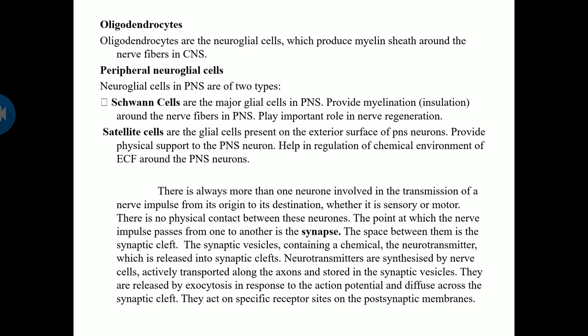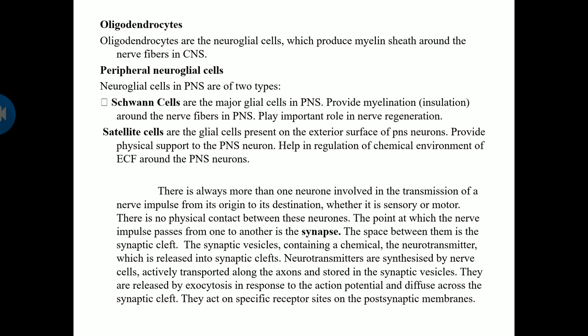Next, there is always more than one neuron involved in the transmission of nerve impulses from origin to destination, whether it is a sensory or motor neuron. Whatever the neurons, one or more neurons will be involved. There is no physical contact between the neurons. The point at which nerve impulses pass from one neuron to another neuron is called a synapse. The space between them is called the synaptic cleft.